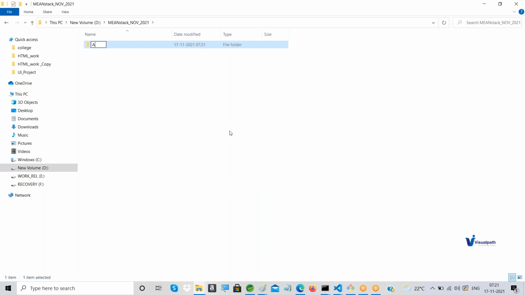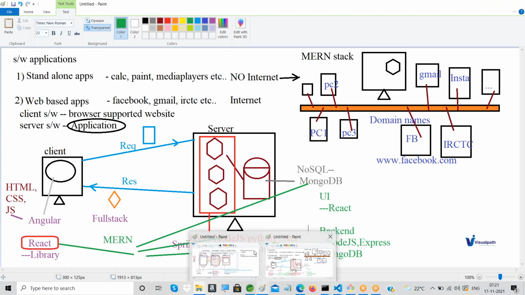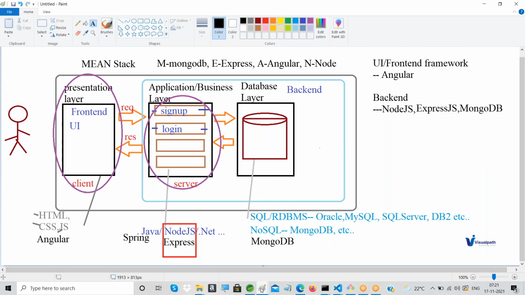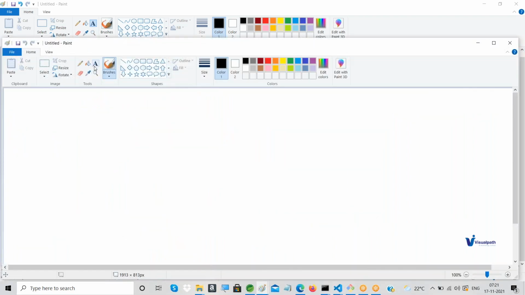You can write whatever name you want. Here I would like to write something like Angular work. Whatever work we do with respect to Angular, that is the code we have to develop, right? First we have to create a project, and then later we have to write some code. But before that, we require